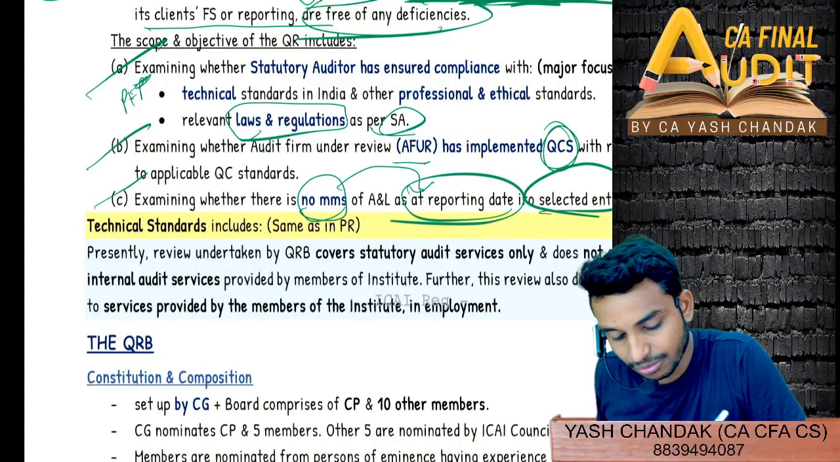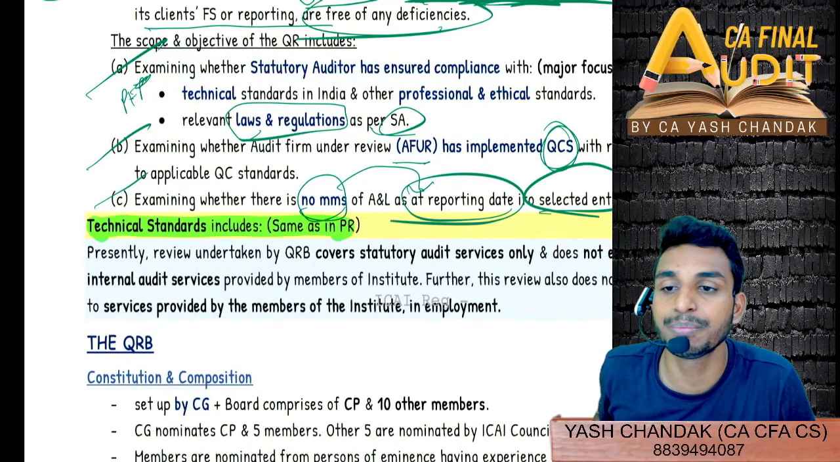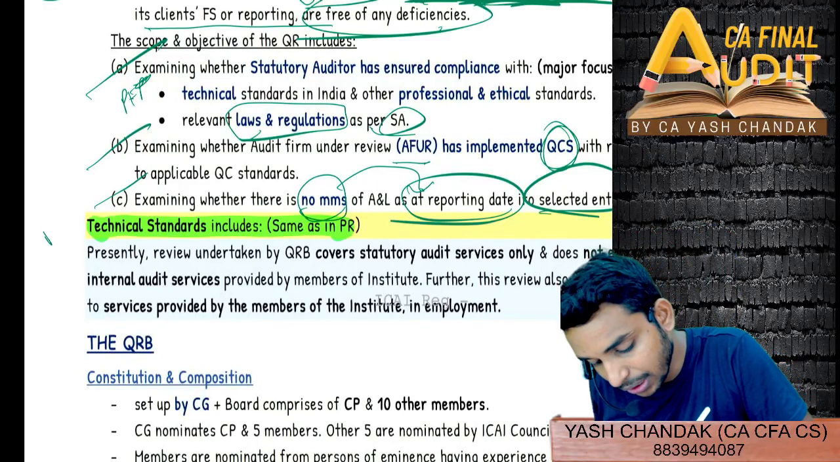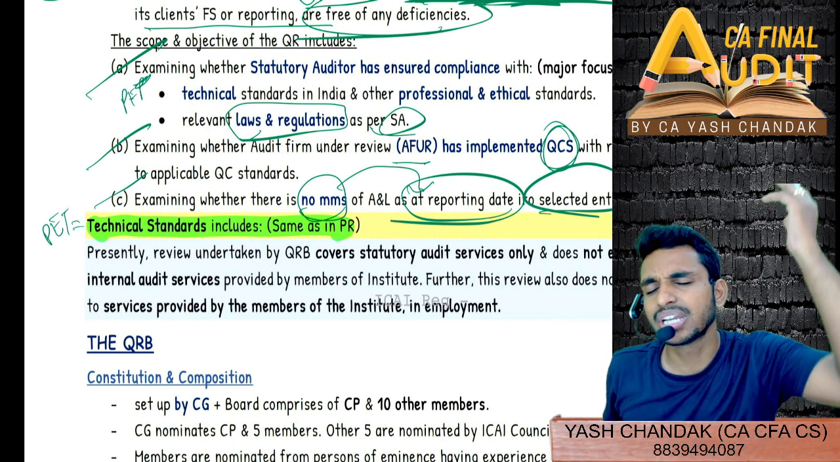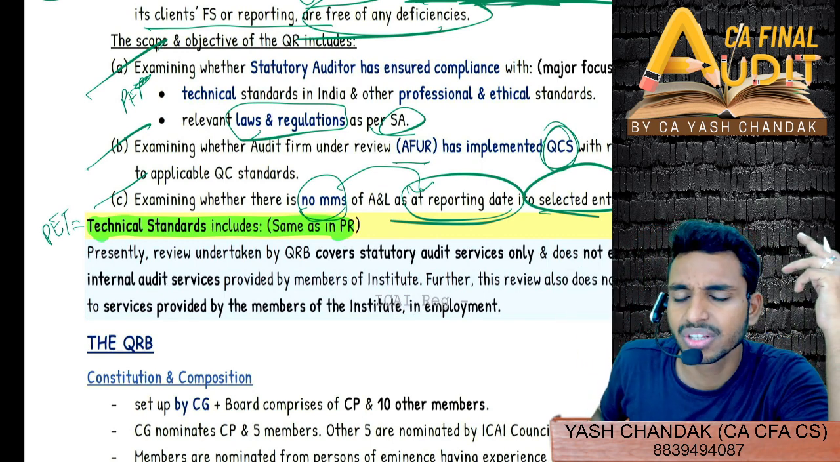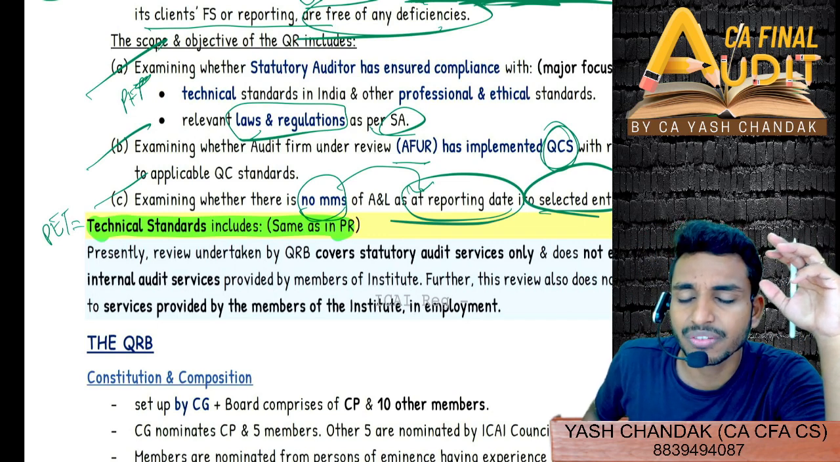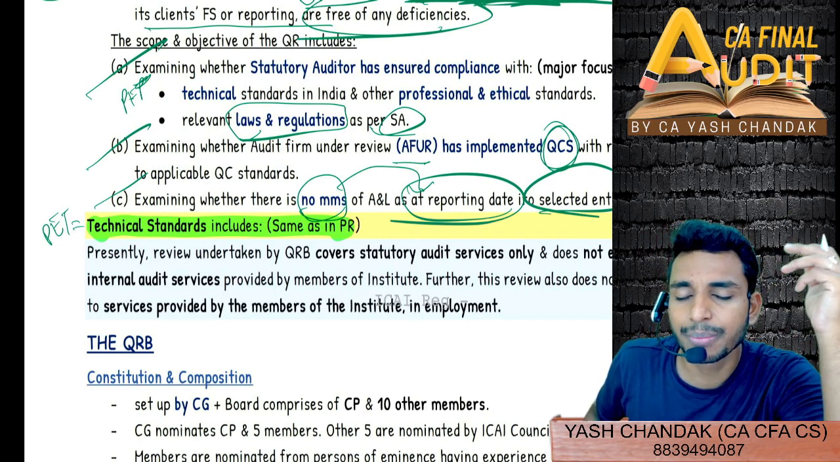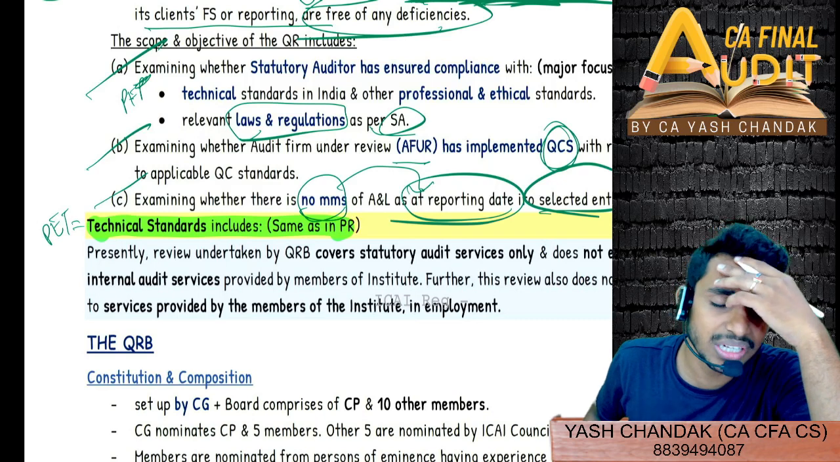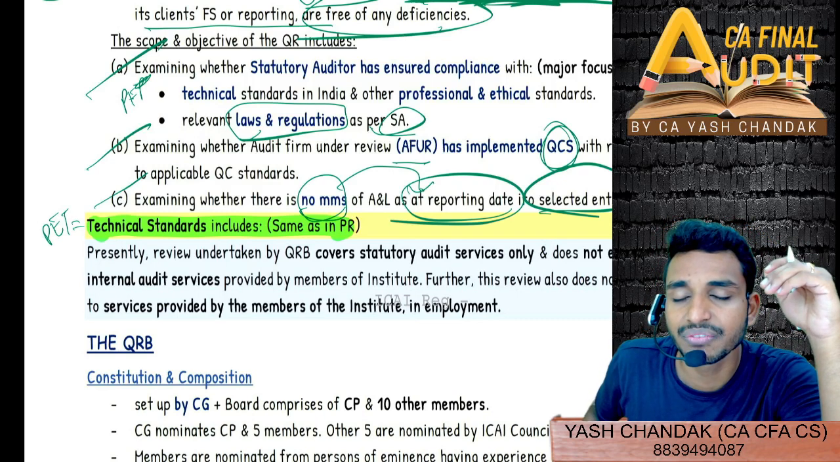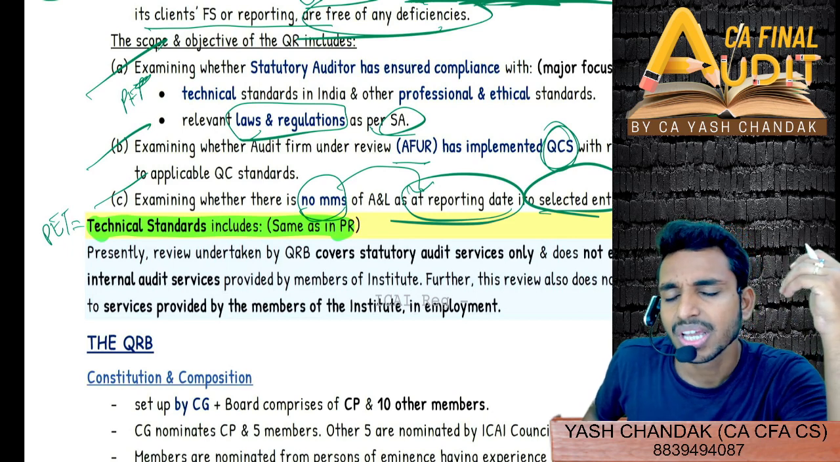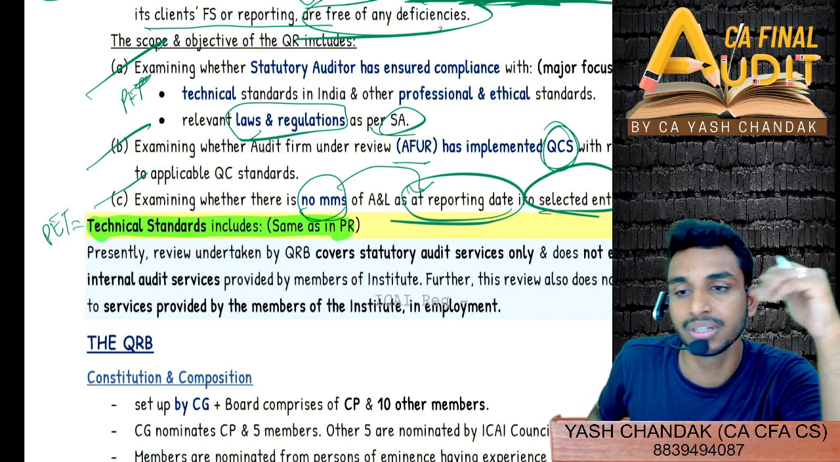Now, technical standard, it's more or less the same. I told you, same as in peer review. What was there was PT, so PT equals technical standards. Here you can see accounting standard. What was there in PT? Accounting standard prescribed under section 133 for companies, read with Companies Accounting Standard Rules 2014. Similarly, Indian Accounting Standard issued under section 133 of the Companies Act, read with Companies Indian Accounting Standards Rules 2015.